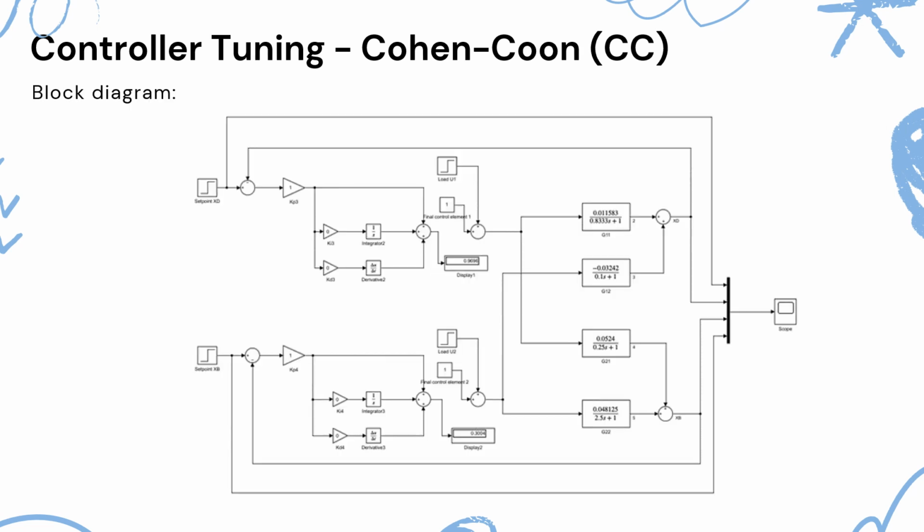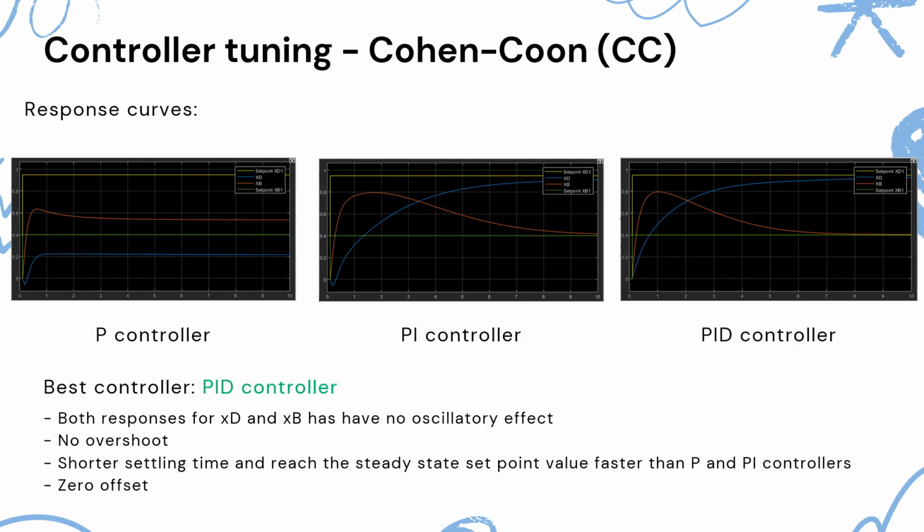This is the block diagram for the control system using CC method, and we can see it is an open loop system. After tuning, we analyze the responses using P, PI, and PID controllers. And from the result, we found that the PID controller is the best controller with no oscillations, no overshoot, and quickest response to the set point.